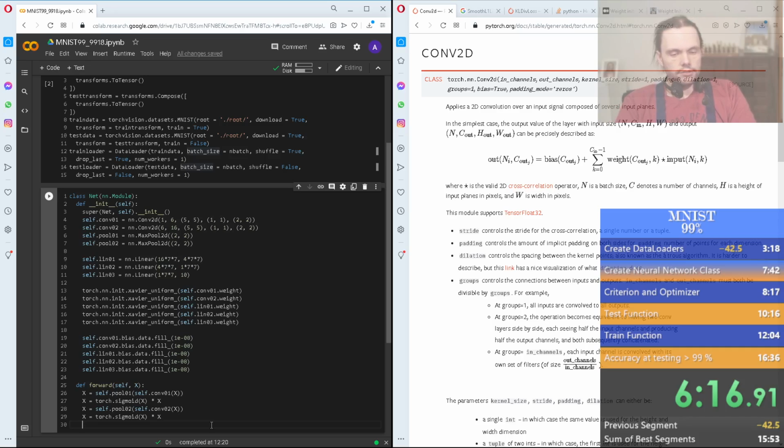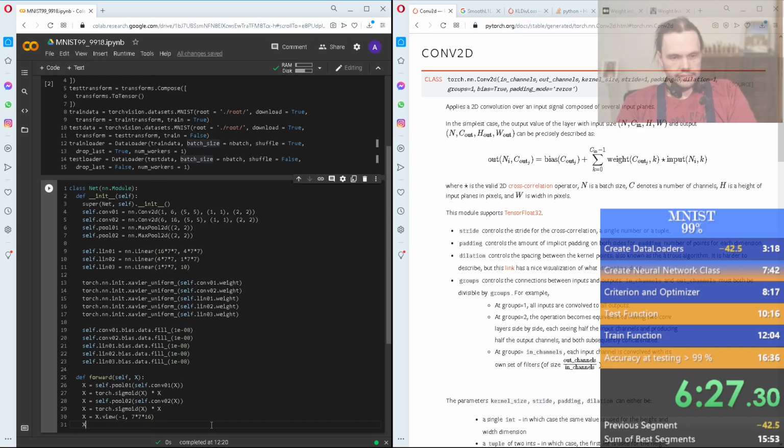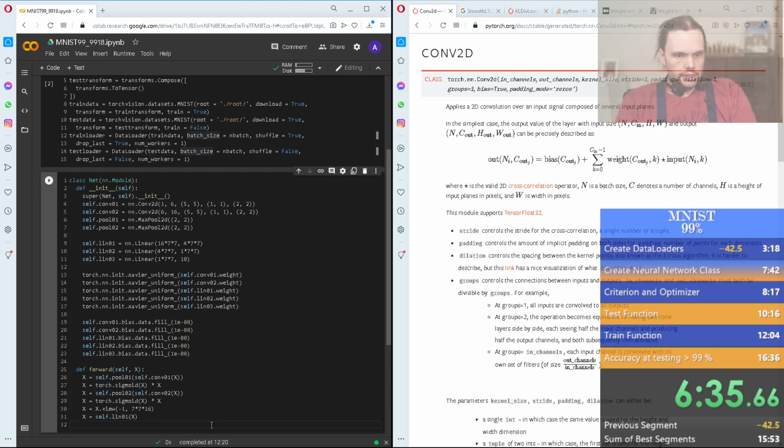And then down here we're going to change the view to -1, 7, 7, 16. When we put -1 in the view, it means that that particular dimension is inferred by PyTorch, even though it's not provided by us. And x equals torch.sigmoid(x) times x.